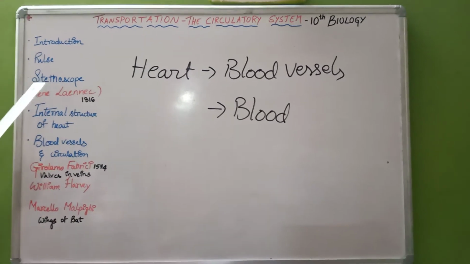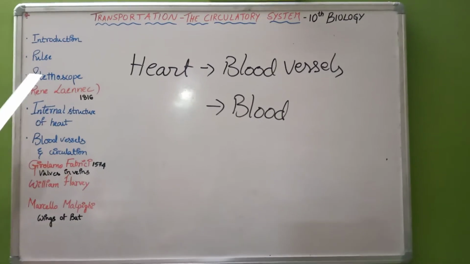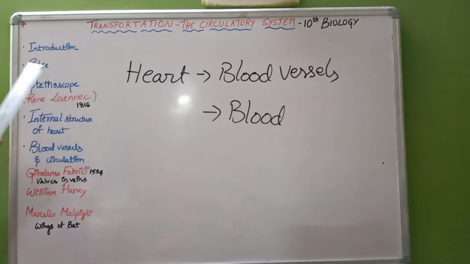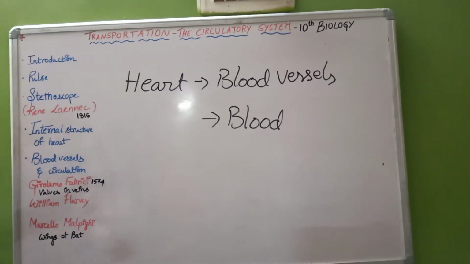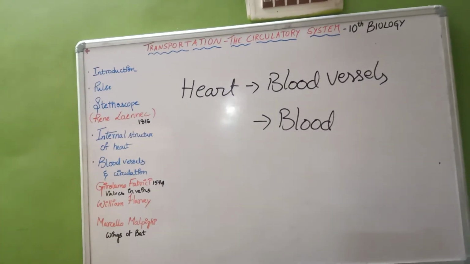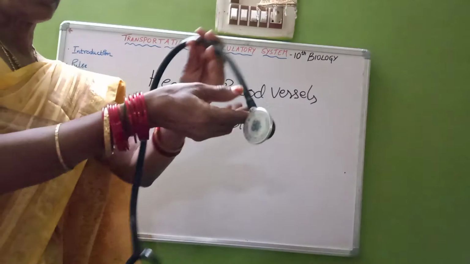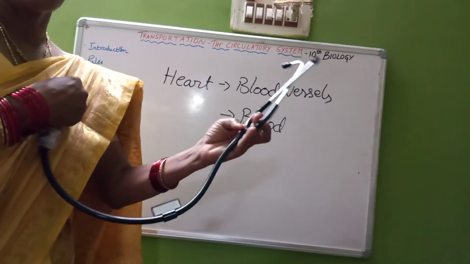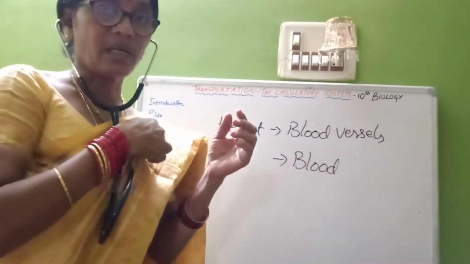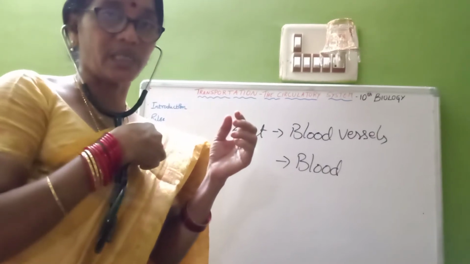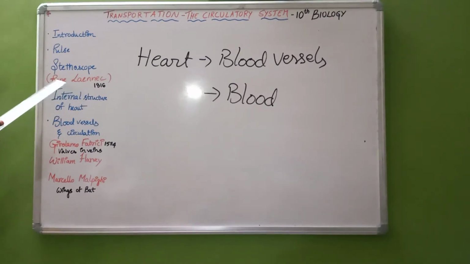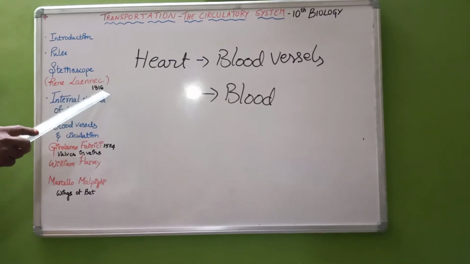Next, tell me, who discovered the stethoscope? When we visit the hospital to know about our heartbeat, our doctors use this stethoscope. They are using this instrument. They keep this part on the chest of the patient and this part in their ears like this, and they can hear the heartbeat of the patient. The stethoscope was discovered by René Laennec in the year 1816.